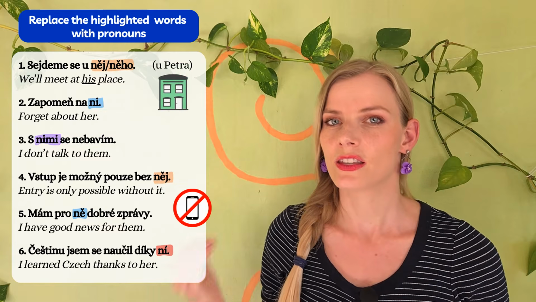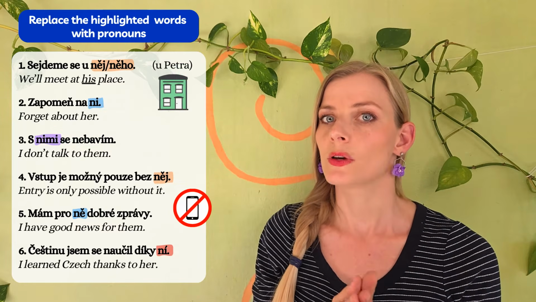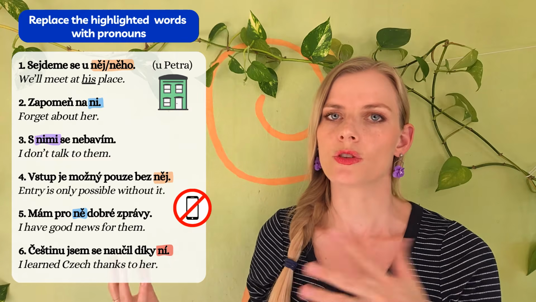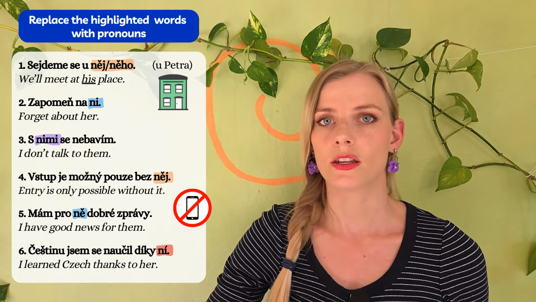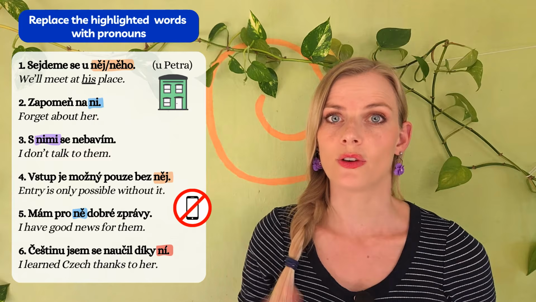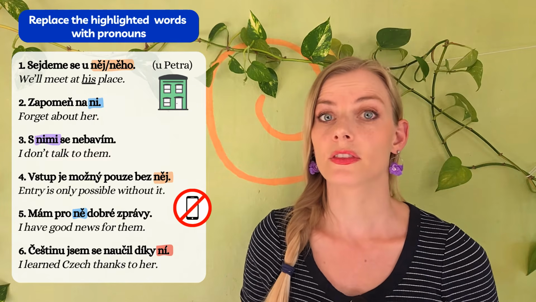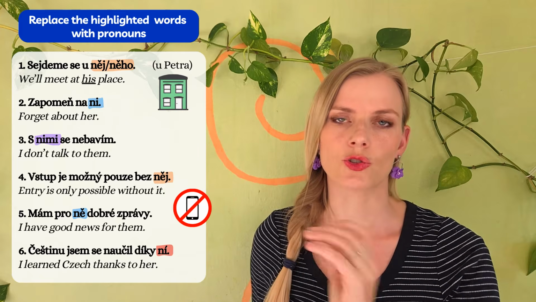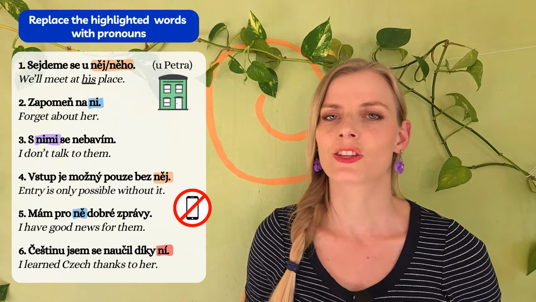Číslo 1. Sejdeme se u Petra. U Petra is the genitive case. Sejdeme se u něj nebo u něho. Sejdeme se u něho, sejdeme se u něj. Číslo 2. Zapomeň na Lucku. This is the accusative case. Zapomeň na ni. Ni, the short one. Zapomeň na ni.